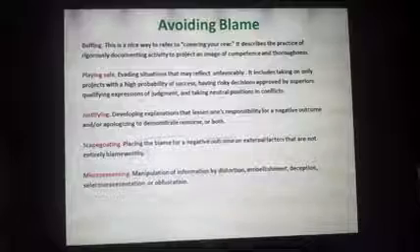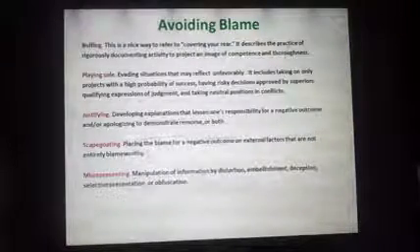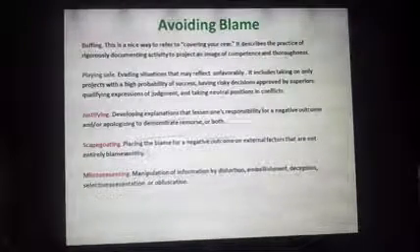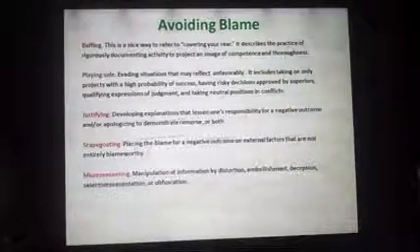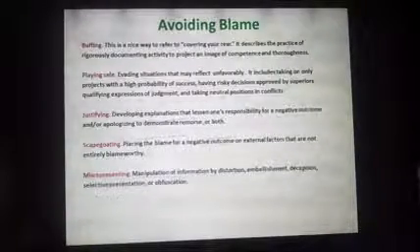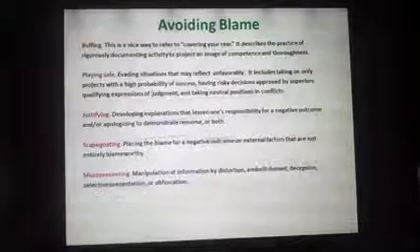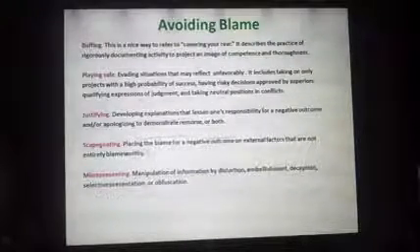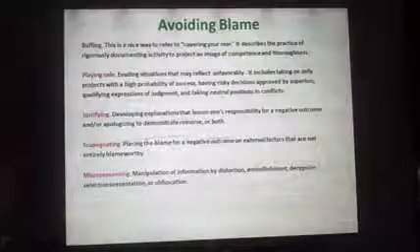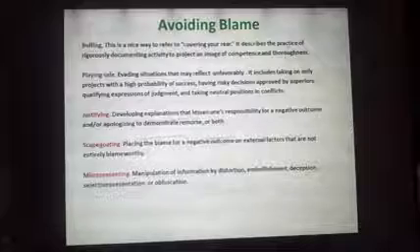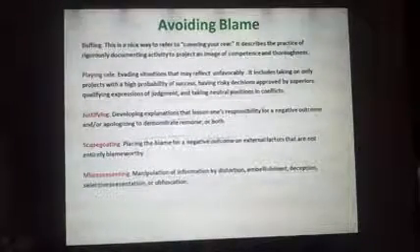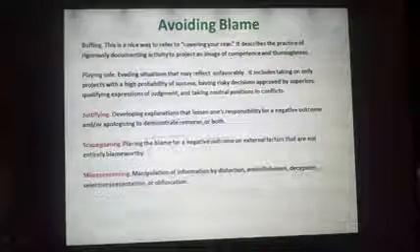And we saw scapegoating. Scapegoating, again an important one. You place the blame for a negative outcome on external factors that are not entirely blameworthy, but you still place it on the external factors. Then we saw the important technique of misrepresentation, or misrepresenting. What is that about? In misrepresenting, we have the manipulation of information by distortion and embellishment, and you have deception. You have selective presentation also, and you saw obfuscation. This is again an important technique. In misrepresentation, an important word is obfuscation, you have to note it down.